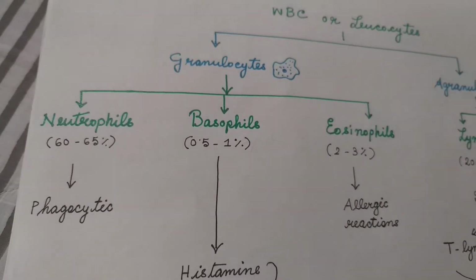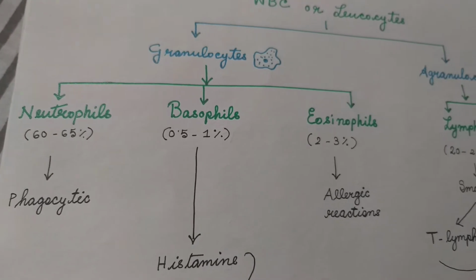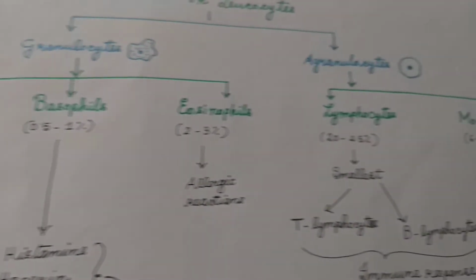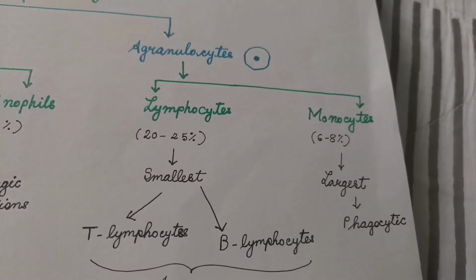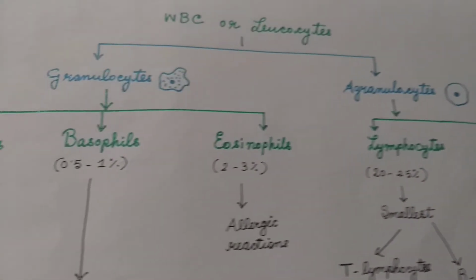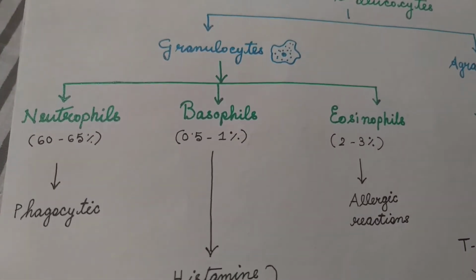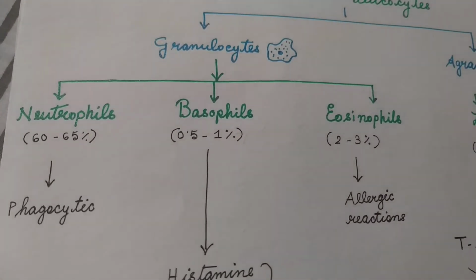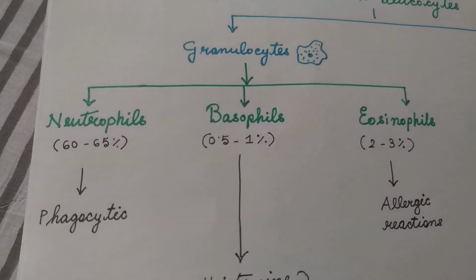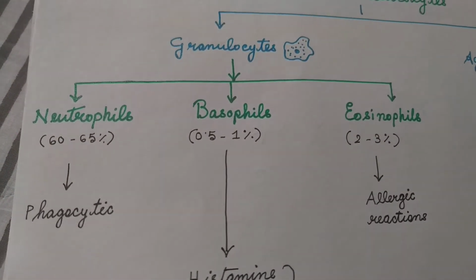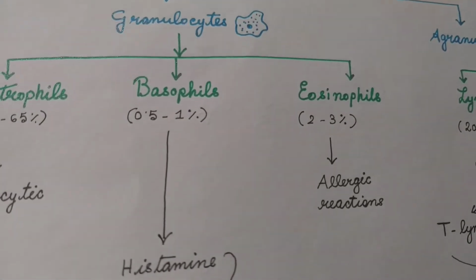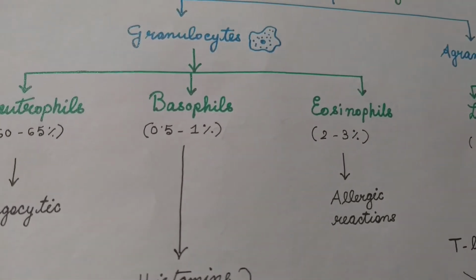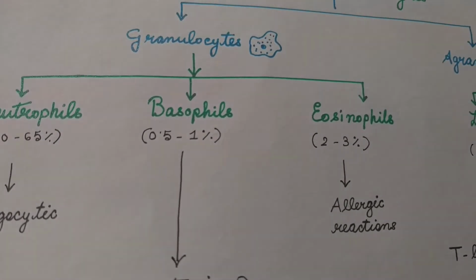The proportion of neutrophils is the highest among all WBCs, and the proportion of basophils is the least among all WBCs. Neutrophils comprise 60 to 65% of all WBCs. Basophils comprise 0.5 to 1%.